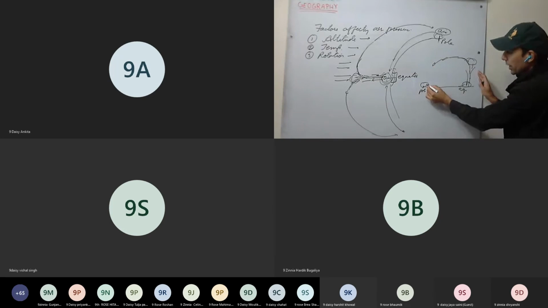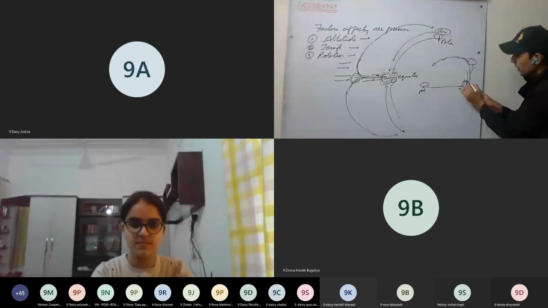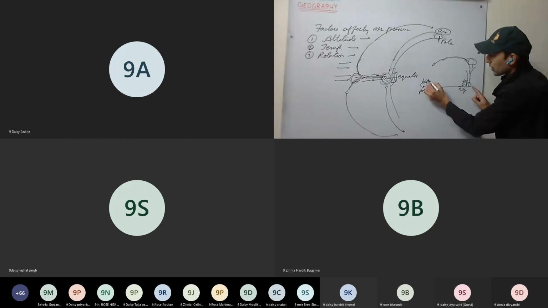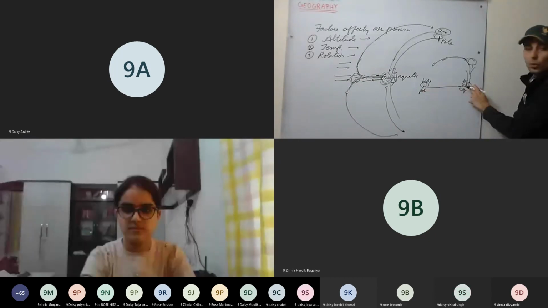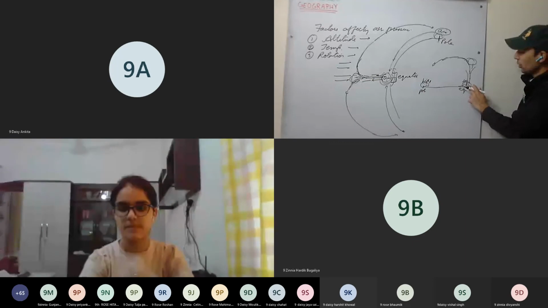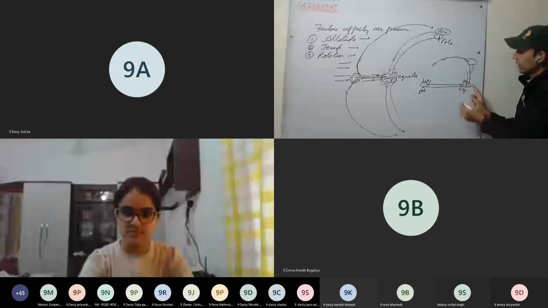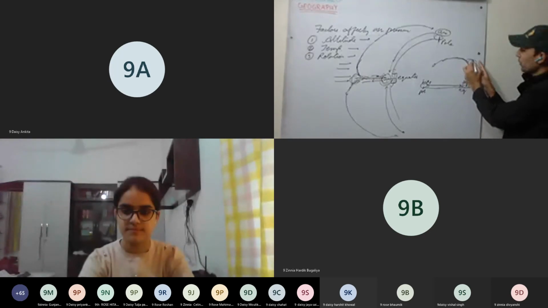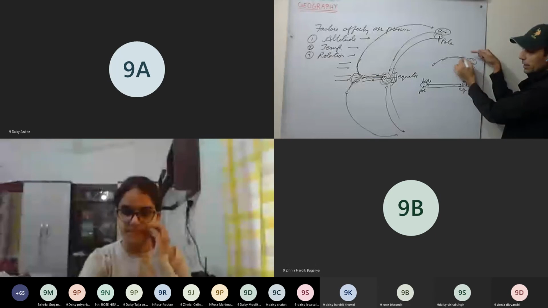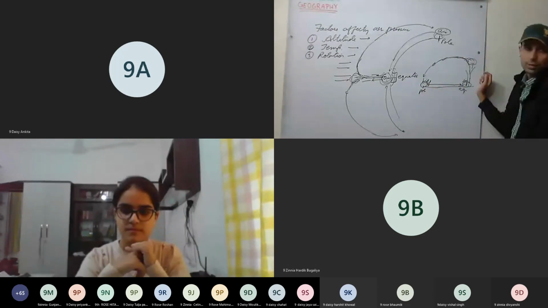What happens here? It's cold air. Now there is a difference in pressure. Here is low pressure, here is high pressure. Since it is cold air, it is high pressure. Here it is hot air, it is low pressure. Therefore, this air will rush towards the equator, and this air in the top of the atmosphere, that is in the troposphere, rushes towards the pole.